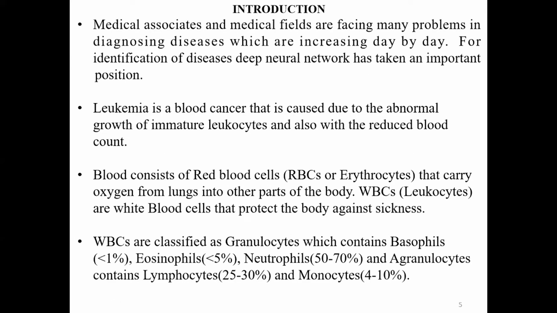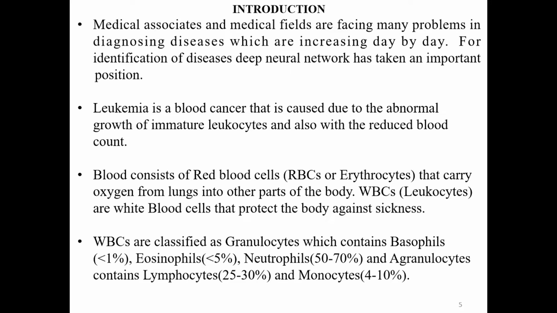In the current medical field, there are many problems because the diagnosis of diseases is becoming tougher and more difficult day by day. So for the identification of diseases, deep learning networks are now getting an important position in the medical field. This blood cancer, which is called leukemia, is mainly caused by the abnormal growth of immature leukocytes, which causes a reduced blood count.